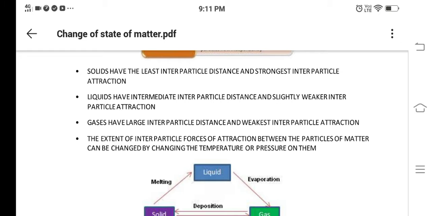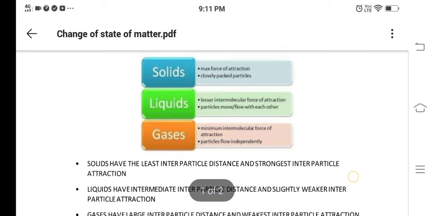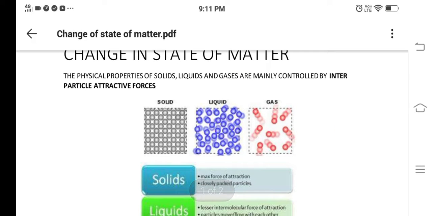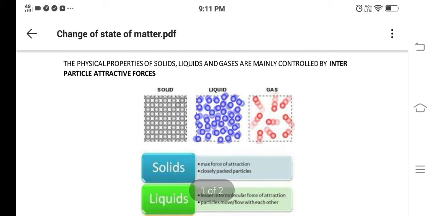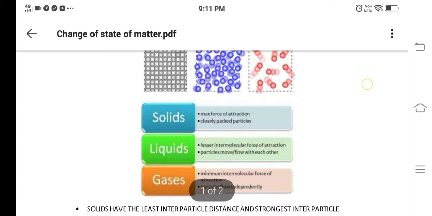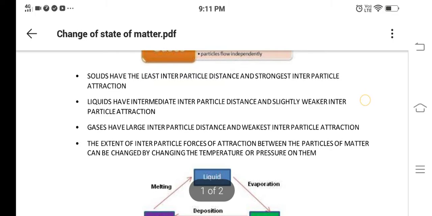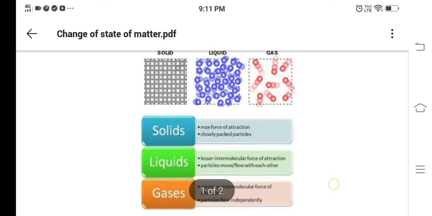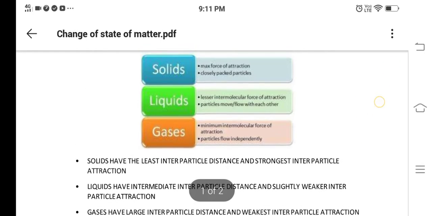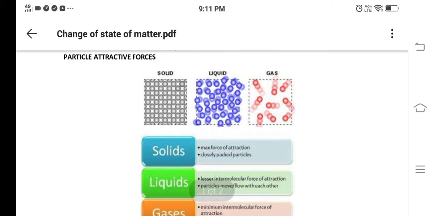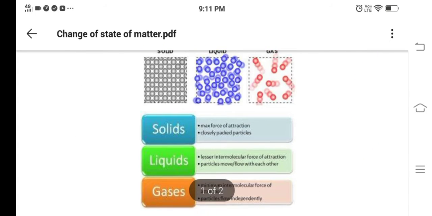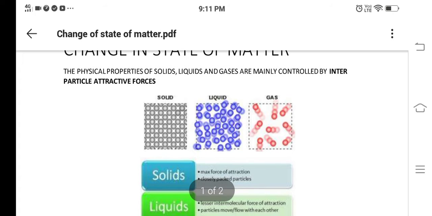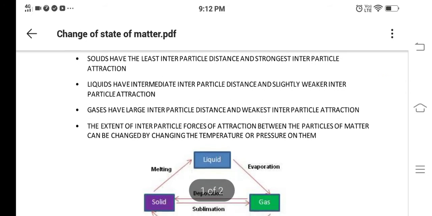Next we come on to gas. Gases have large interparticle distance and the weakest interparticle attraction, which means they do not stay in one place because they have more energy, so they expand here and there. The attraction between them is negligible because they have more energy, so they expand here and there, and they don't have attractive forces.